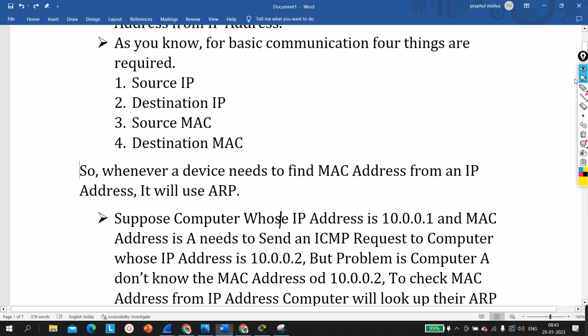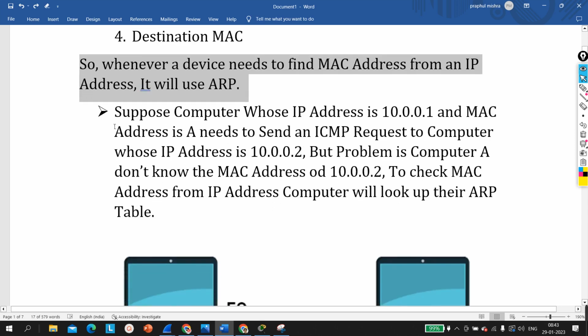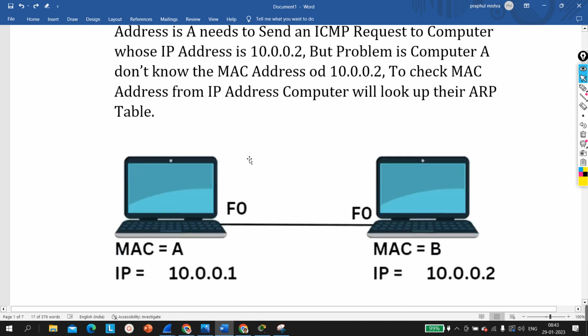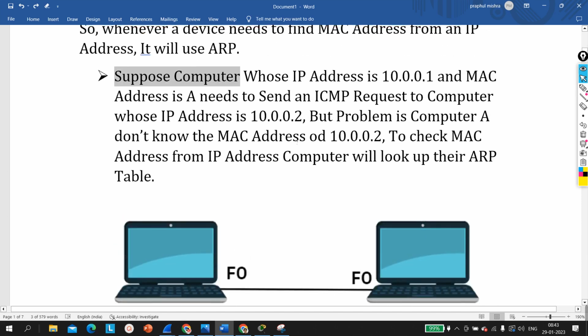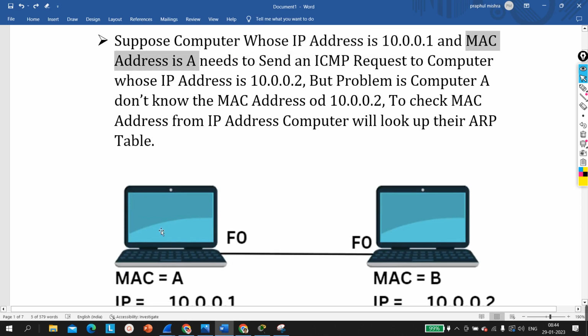Let me show you. So whenever a device needs to find a MAC address from an IP address, ARP will be used. Suppose we have two computers here, computer A and computer B. Computer A, whose IP address is 10.0.0.1 and MAC address is A, needs to send an ICMP request to the computer whose IP address is 10.0.0.2.